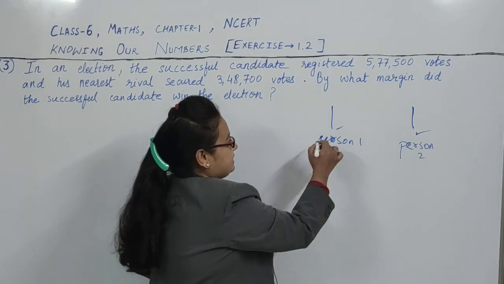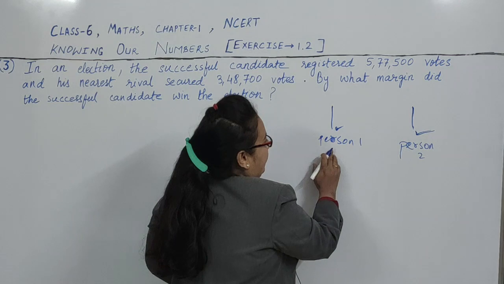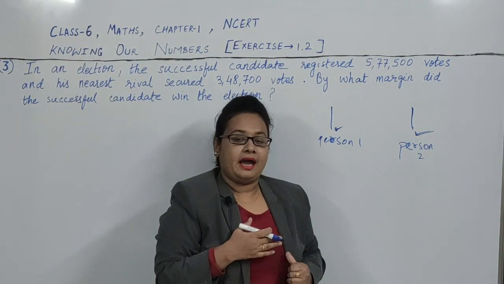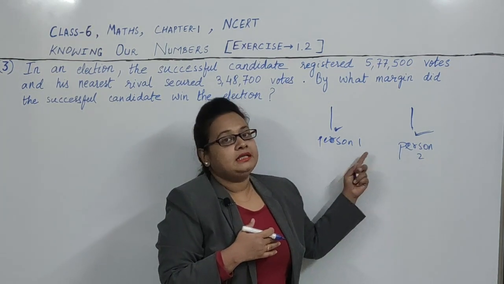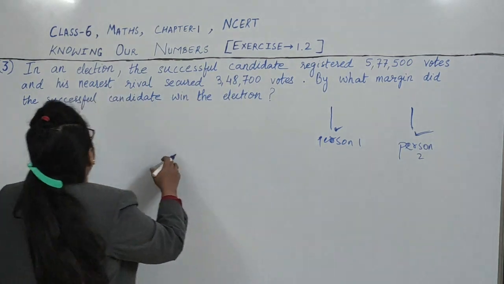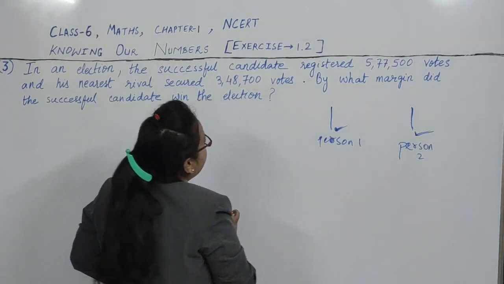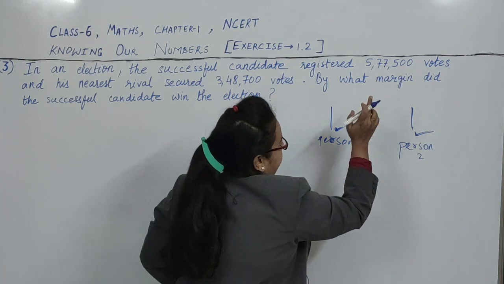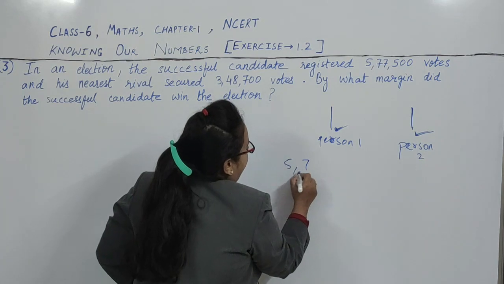Same as we select our ministers and they stand in the election, and we cast votes to these people and they get the votes, and one of them will win the election. So this is the question. In an election, the successful candidate, suppose he is the successful candidate, registered 5,77,500 votes. Means this person got how much?